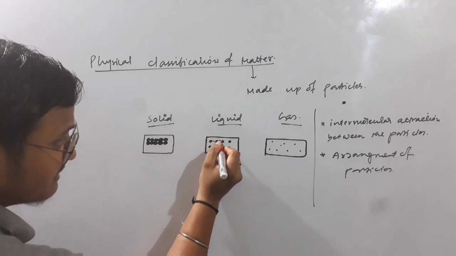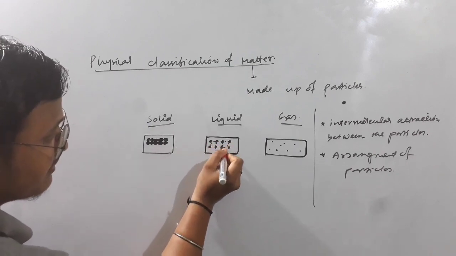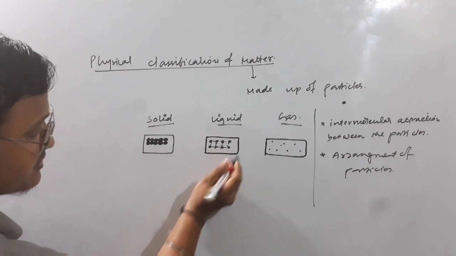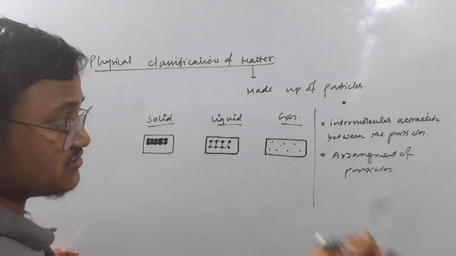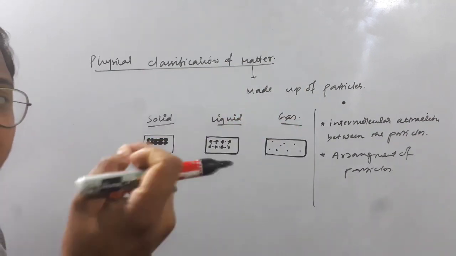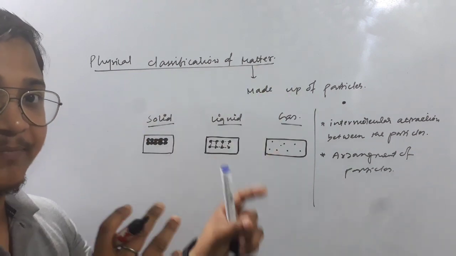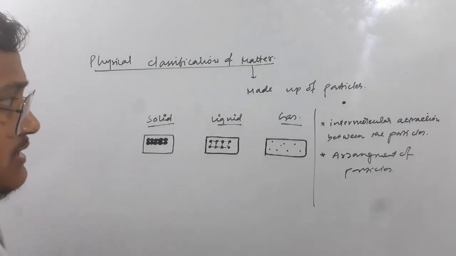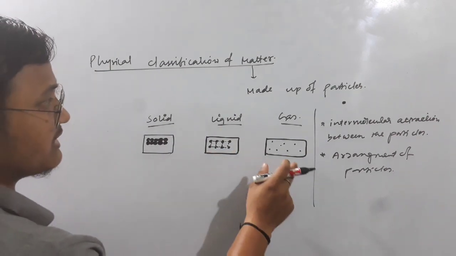In liquid the force is a little bit less than in solid. Okay, so they are maintaining a gap between them, but they have intermolecular forces of attraction like this. But in gas there is no intermolecular force of attraction, so each and every particle is free to move. Okay, they are randomly distributed, moving here and there. So this is the basis on which we divide solid, liquid and gas.